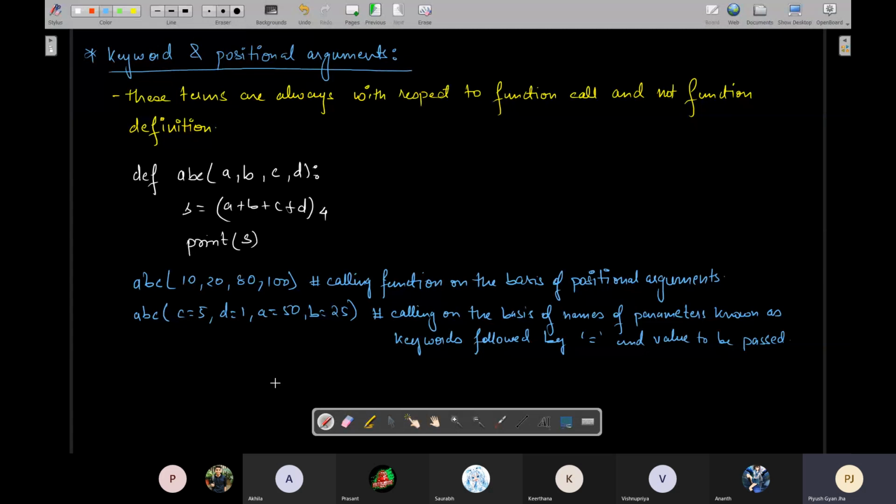ये बताओ, now are you understanding कि when the function can be called on two bases, that is on the basis of the position of the arguments purely or on the basis of keyword arguments purely, in which case you need not worry about the position, you just need to match the names of the parameters which is known as keyword followed by equal to sign and the value to be passed. So इस केस में क्या होगा? A will get the value 50, B will get the value 25, C will get the value 5 and D will get the value 1.